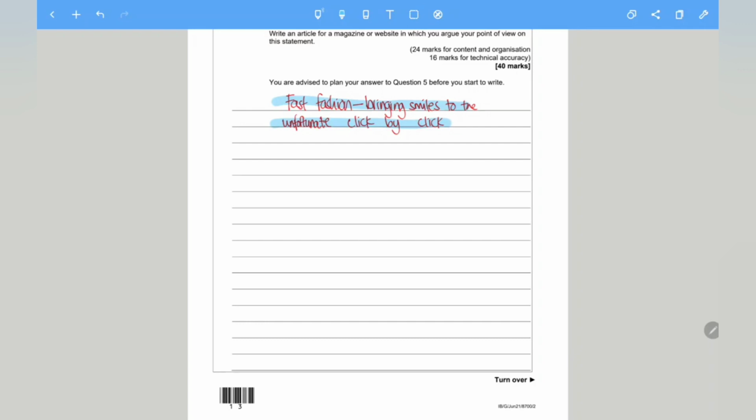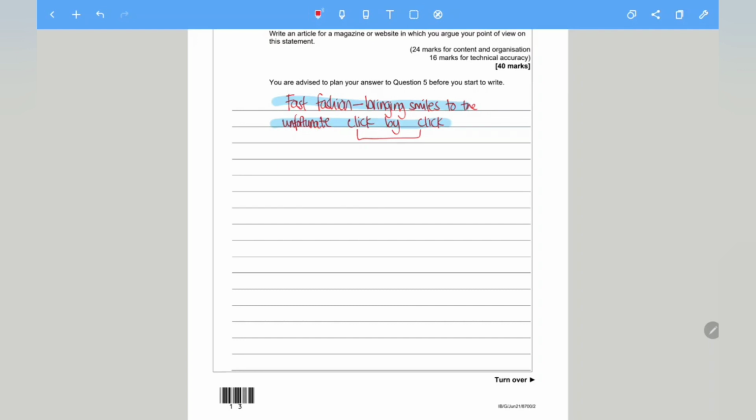So here is referring to the employees who once did not have a job, but now due to fast fashion, they have a job. And how is it bringing smiles to the unfortunate? It's bringing smiles to the unfortunate click by click. So I've actually used a pun here. Okay, I've used a pun because if you think about it, when you shop online, you are clicking, isn't it? When you buy something from Zara or Next, you're clicking and you're purchasing something online. Now, every time you click and you buy something, you are bringing smiles to people's faces because indirectly, you are paying the wages. So, of course, fast fashion in this light is beneficial for people.